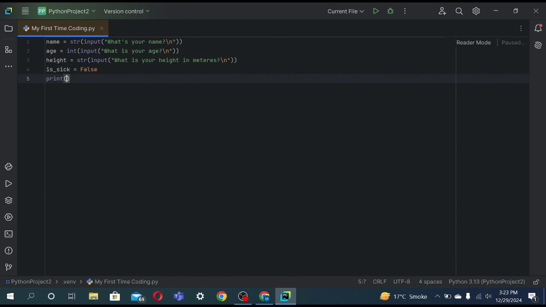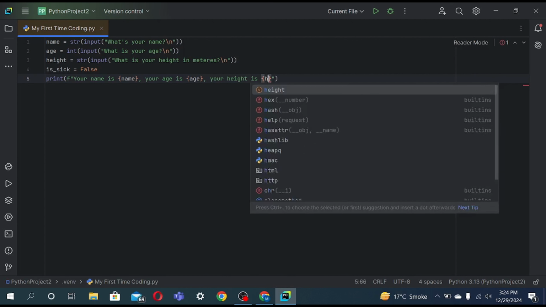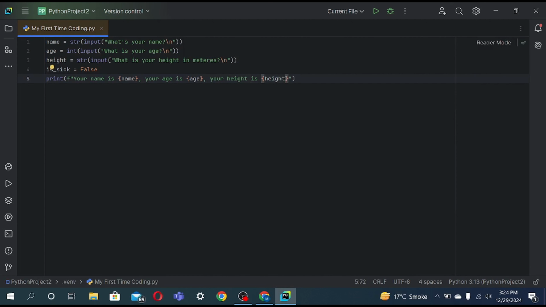Print f string, some double quotes, and your name is, brackets name, and for the sake of punctuation, a comma, your age is age, your height is height, and the units, meters.